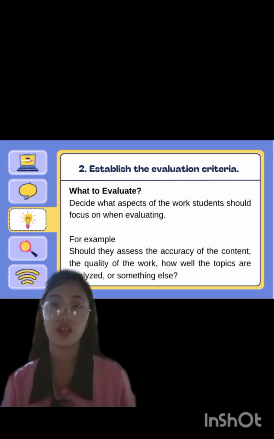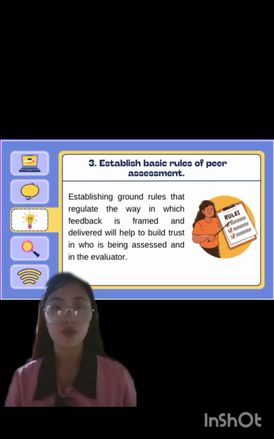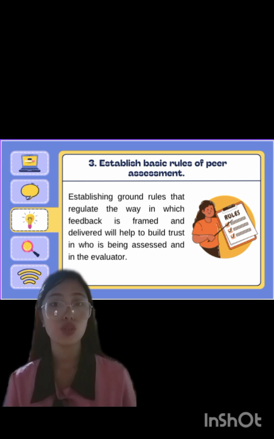For example, in elementary, if the project is a science experiment, students might assess their peers' work during the planning stage, after the experiment, and once the final report is submitted. For the third one, establish basic rules of peer assessment.